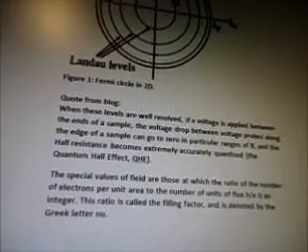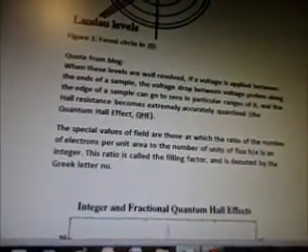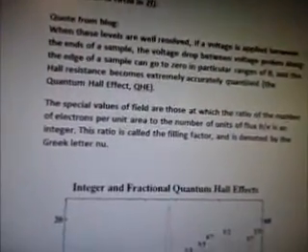Okay, so quote from the blog: when these levels are well resolved, if a voltage is applied between the ends of a sample, the voltage drop between voltage probes along the edge of a sample can go to 0 in particular ranges of B, and the Hall resistance becomes extremely accurate, quantized, the quantum Hall effect. Special values of field are those at which the ratio of the number of electrons per unit area to the numbers of units of flux, He, is an integer. This ratio is called the filling factor and is denoted by the Greek letter nu.